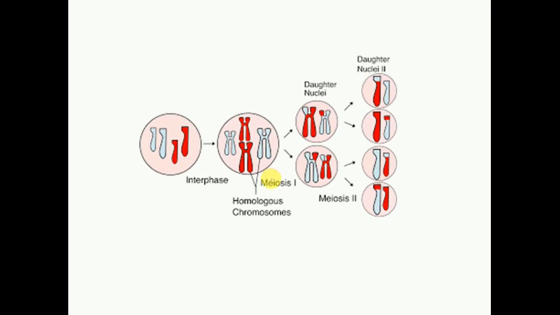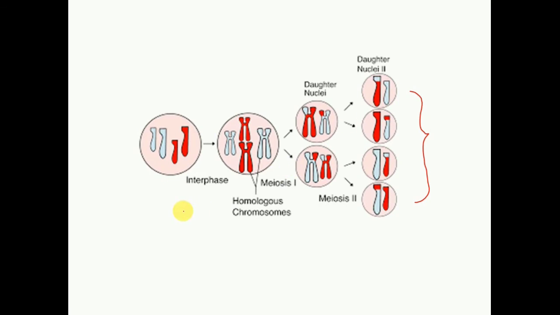Meiotic division consists of two parts, the first meiotic division and the second meiotic division, and it results in the formation of 4 daughter cells, whereas in case of mitosis only 2 daughter cells are formed. But in case of meiosis 4 daughter cells are formed and the chromosome number gets halved. Like we see here, there are 4 chromosomes. In the daughter cells there are only 2 chromosomes.